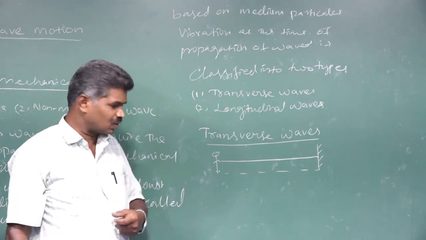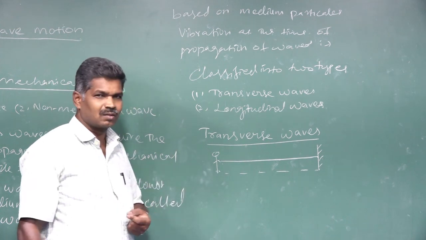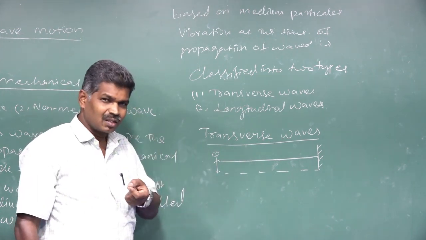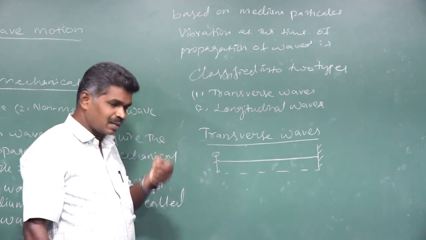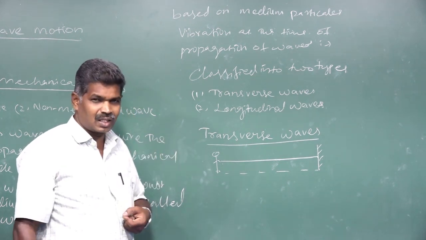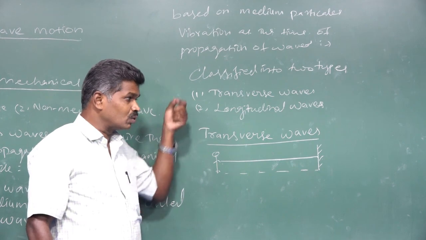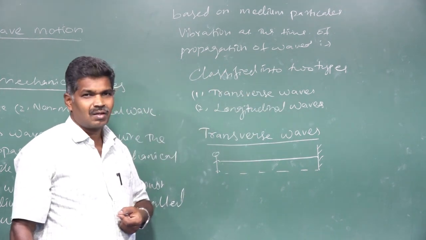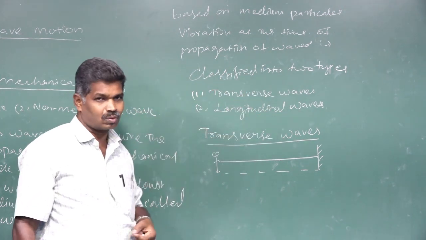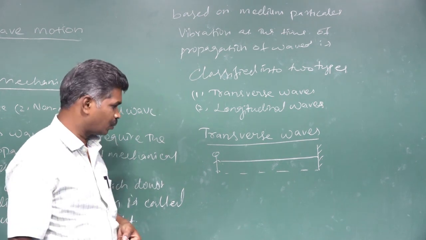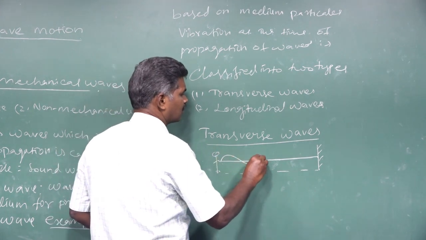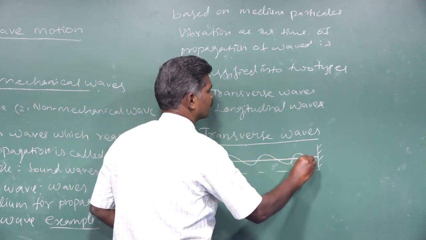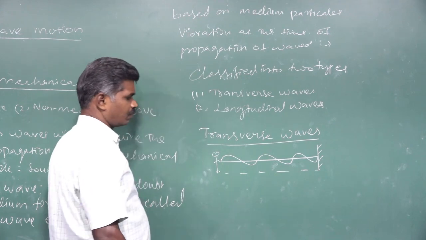The oscillation starts from our hand, where we give the quick jerk, and moves up to the end of the string connected to the rigid support. So if you give a quick jerk, the wave propagates in this way.